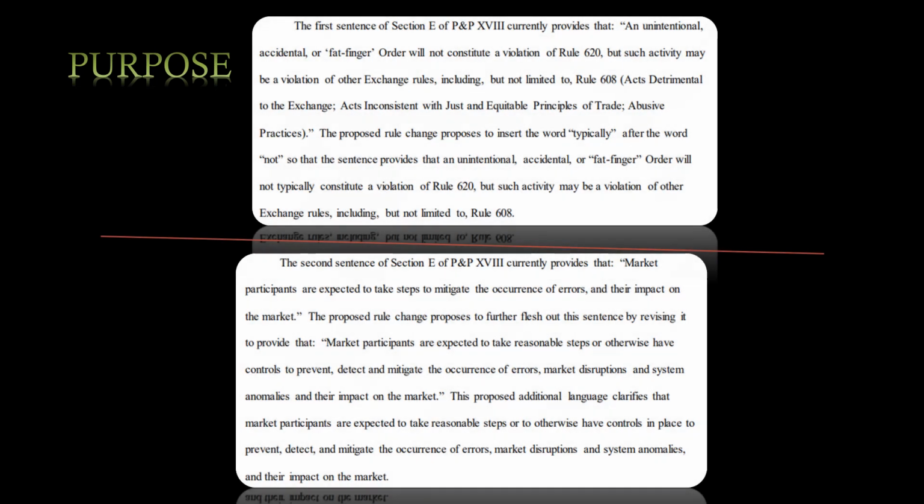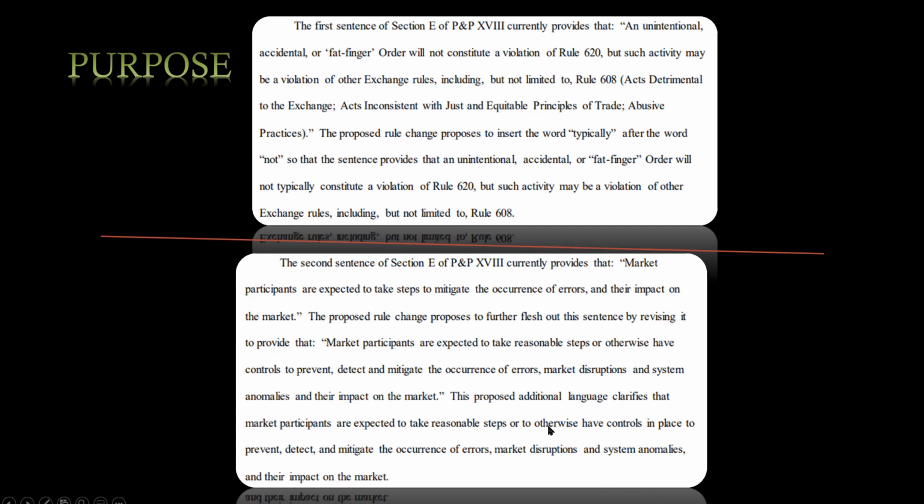Now, the first sentence of that section currently provides that an unintentional, accidental, or fat finger order will not constitute a violation of Rule 620, but such activity may be a violation of other exchange rules, including but not limited to Rule 608, acts detrimental to the exchange, acts inconsistent with just and equitable principles of trade, and abusive practices. The proposed rule change proposes to insert the word "typically" after the word "not," so that the sentence provides that an unintentional, accidental, or fat finger order will not typically constitute a violation of Rule 620, but such activity may be a violation of other exchange rules, including but not limited to Rule 608.